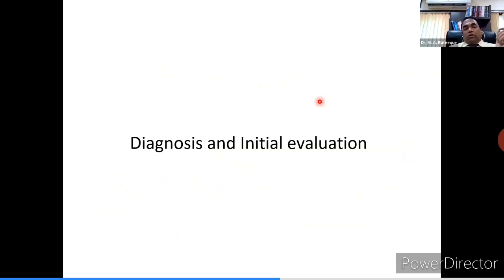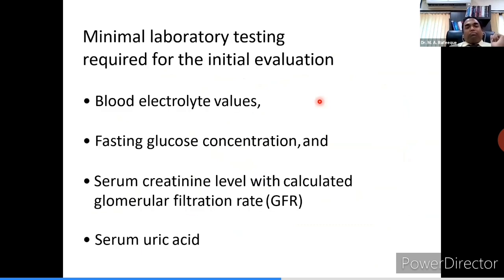Now we'll come down to diagnosis and evaluation. How will you diagnose this condition, and how will you initiate the evaluation of hypertensive patients?